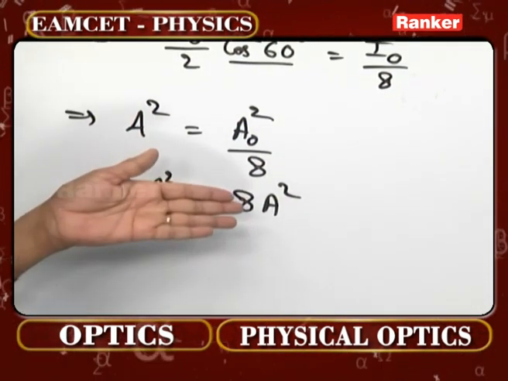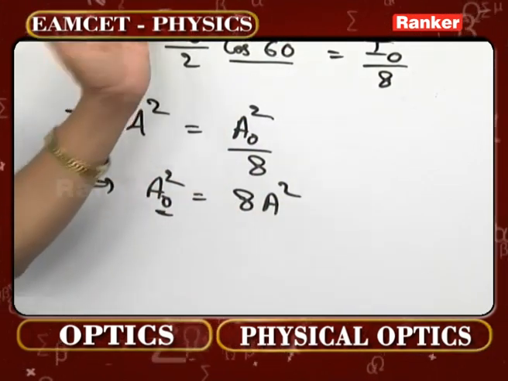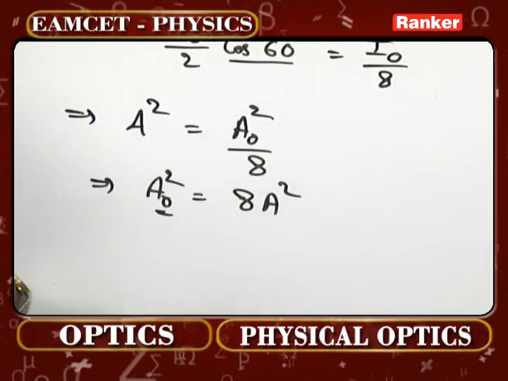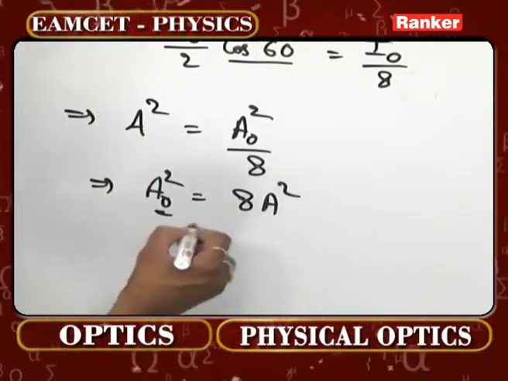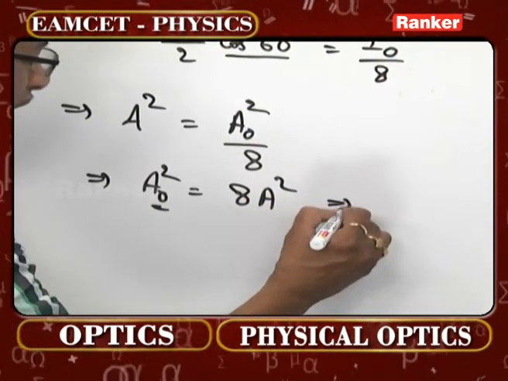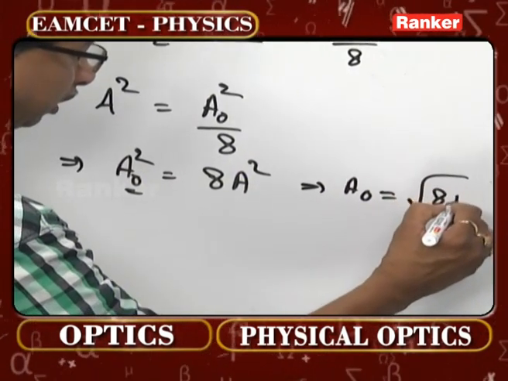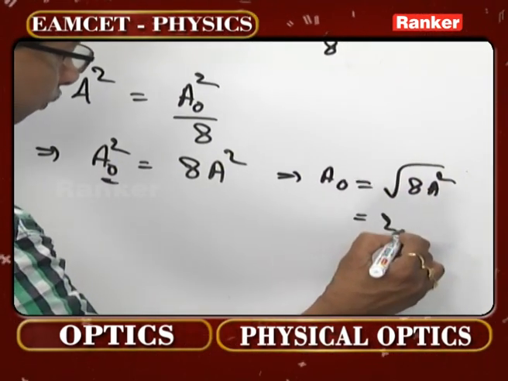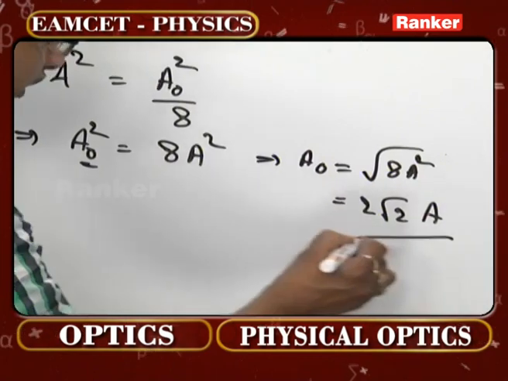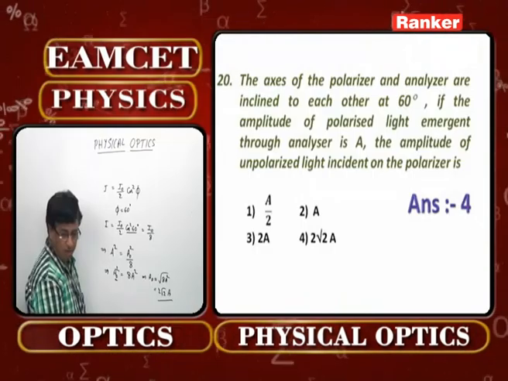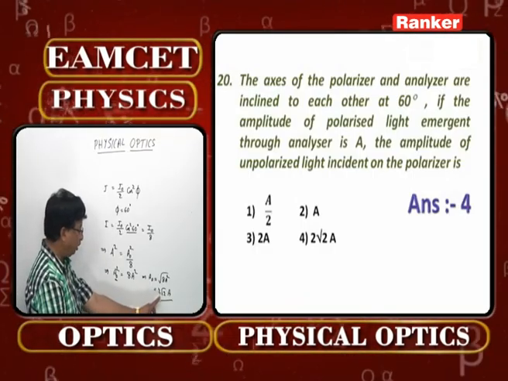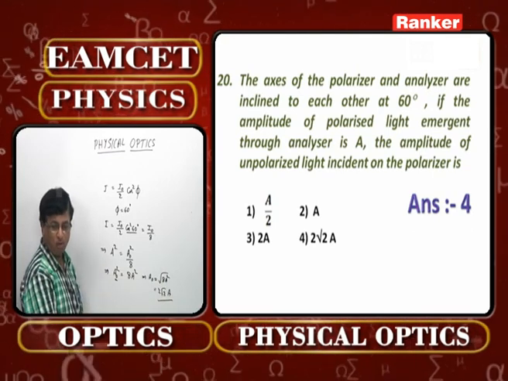A is the amplitude of the polarized light which is coming out of the analyzer according to the problem. Now A naught is the root of 8A square, which becomes 2 root 2 times A. Look at the options carefully. The fourth option is going to be 2 root 2 times A.